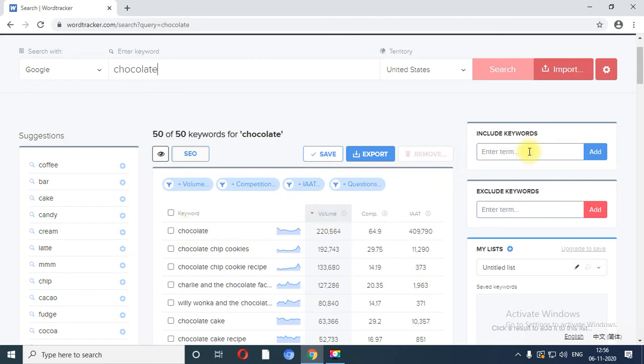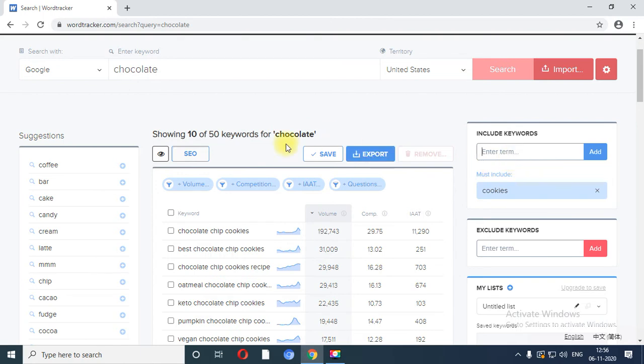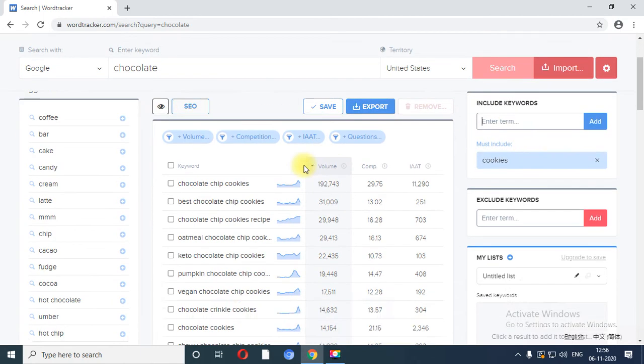Similarly, you have include keyword and exclude keyword. Include means with chocolate which type of keyword you want to merge. Suppose I am going to add cookies over here, right? At that time there are 10 results which are connected with chocolate plus cookies, right? So you will get it like this. Suppose I don't want to mention the included keyword, at that time I can remove it using the close keyword.